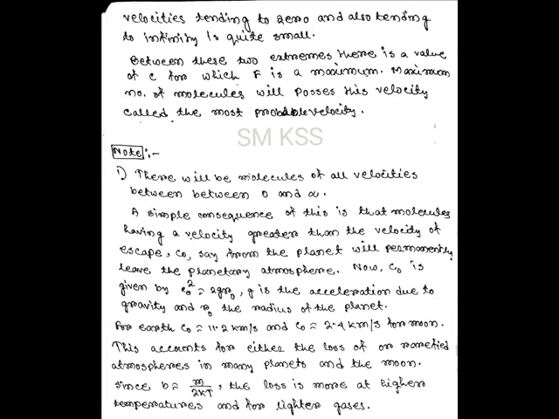And between these two extremes, that is between 0 and infinity, there should be a value of velocity c for which the function f is a maximum. That is, the maximum number of molecules will possess this velocity c, and this velocity c is called the most probable velocity. Later we will calculate an expression for the most probable velocity.